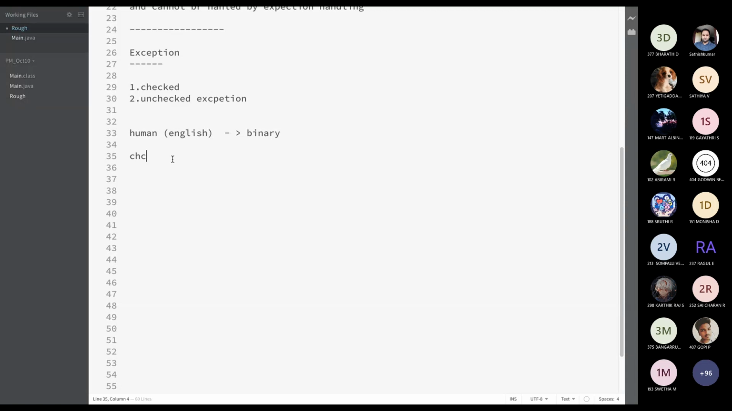Okay, first, checked exceptions are checked by the compiler. Checked by the compiler means this will not allow us to create even the class file. Unchecked exceptions are... my voice is audible to everybody, right? I'm hearing no noise from outside.